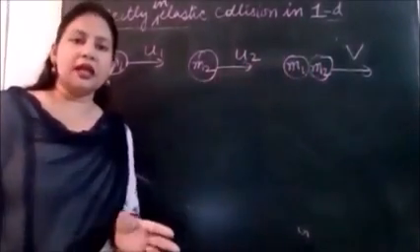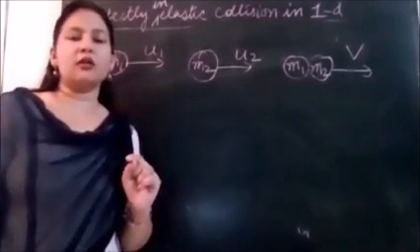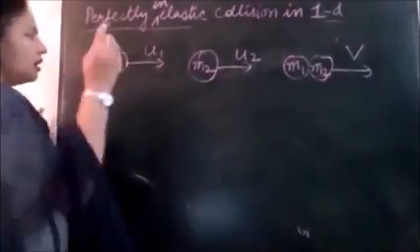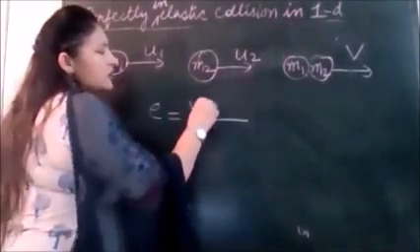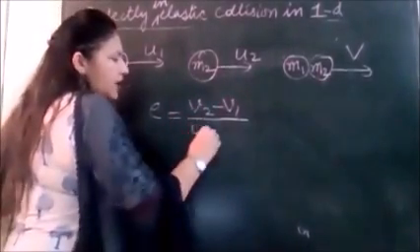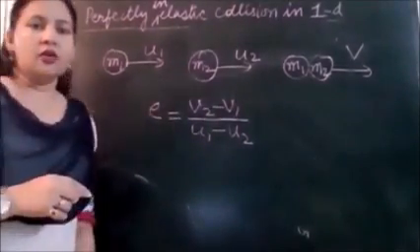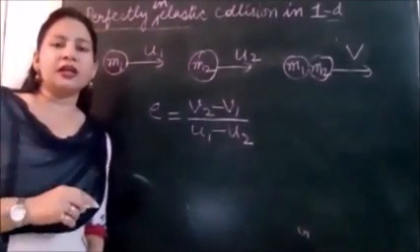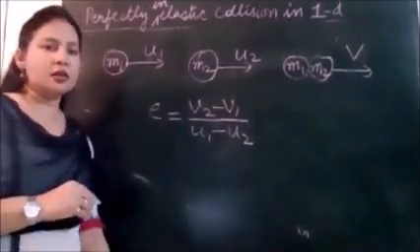So first thing is we have to find the common velocity, and I told you we will also calculate the coefficient of restitution. How do we define the coefficient of restitution? Relative velocity of separation over relative velocity of approach. This was the formula you remember. It was 1 for perfectly elastic collision. We are going to calculate it for perfectly inelastic collision.